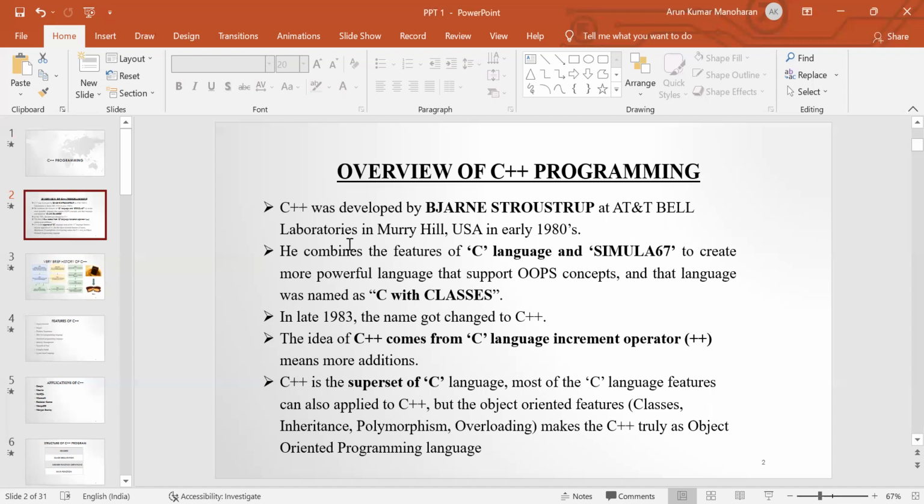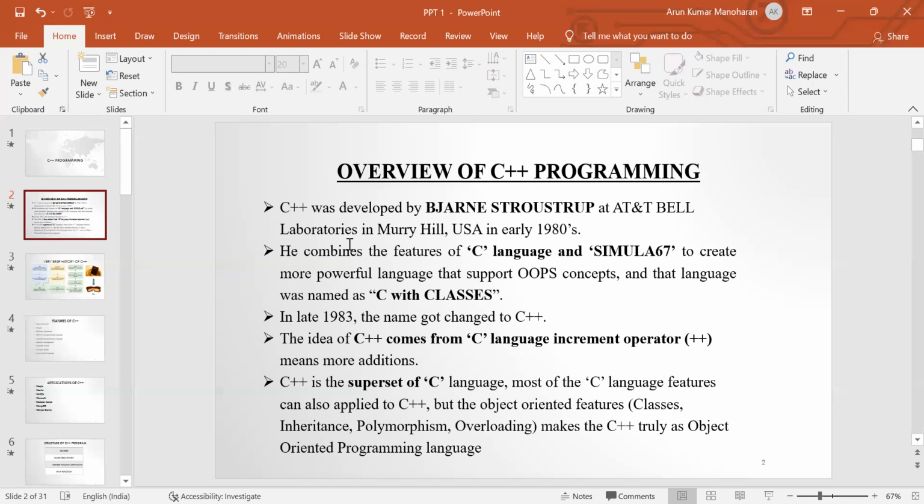So the idea of C++ comes from the C language. Plus plus means the increment operator, so this is an incremented version of C. C++ is an incremented version of the C language. C++ is a superset of the C language because most of the C language features can also apply to C++. But the object-oriented programming concepts such as classes, objects, inheritance, polymorphism, overloading, data abstraction, and encapsulation make C++ an object-oriented programming language.